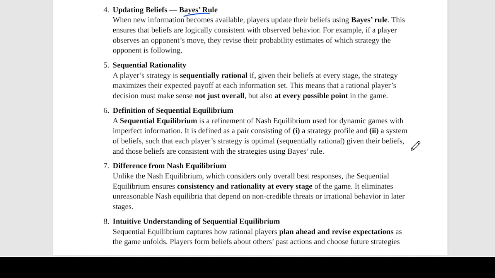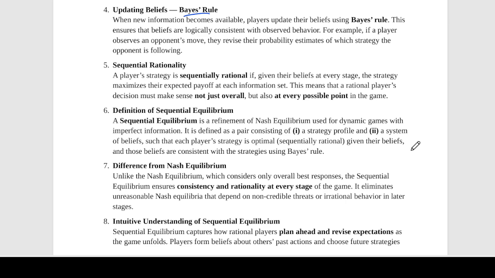ठीक है, so that at every stage जो भी current belief है उसको लेके, उसको consideration में लेके, the player should choose a best possible action. Okay, that is when it is sequentially rational. So each move must make sense not only overall but at every point of the decision tree.